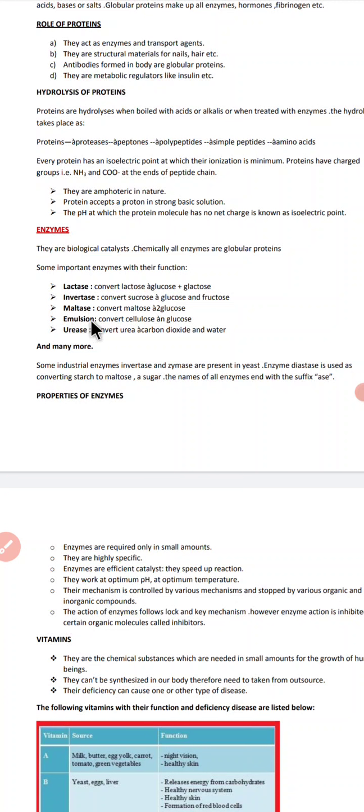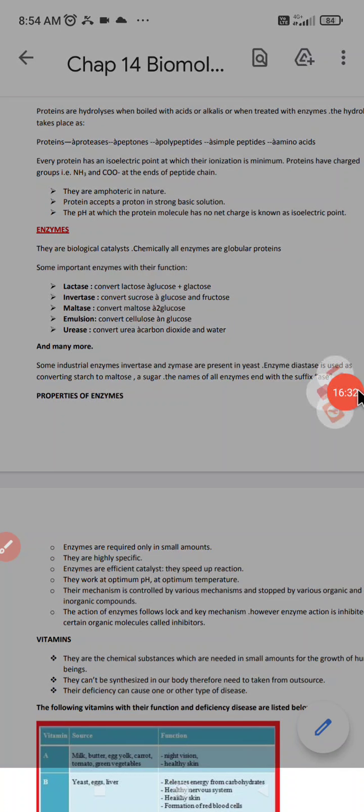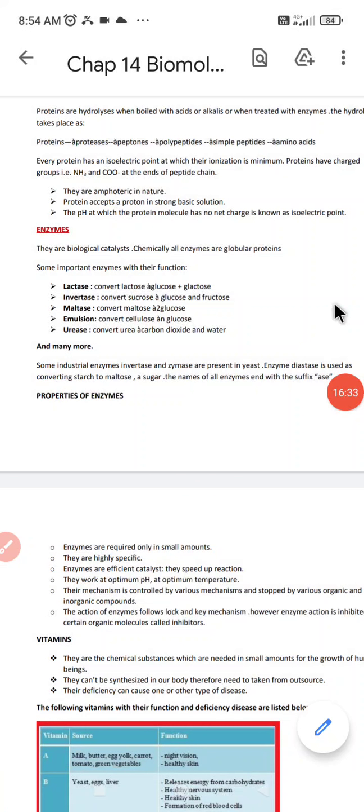Next we have emulsin, which converts cellulose into glucose. Next we have urease, which converts urea into carbon dioxide and water. These are the different functions of enzymes, and as you can see, their names end with 'ase'. What is the meaning of 'ase'? Ase means this is how the function of an enzyme is declared.